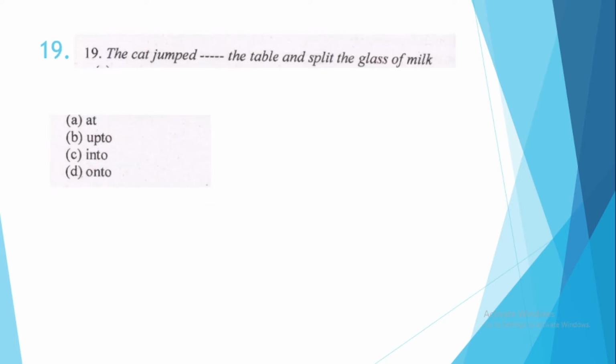Question number 19. The cat jumped dash the table and split the glass of milk. The correct option is option number D. The cat jumped onto the table and spilled the glass of milk. It's not split. So this is an error which is given in the question itself. So this is actually spill.